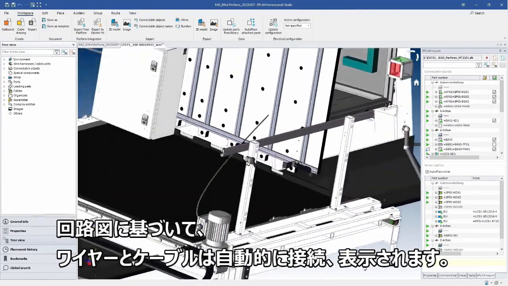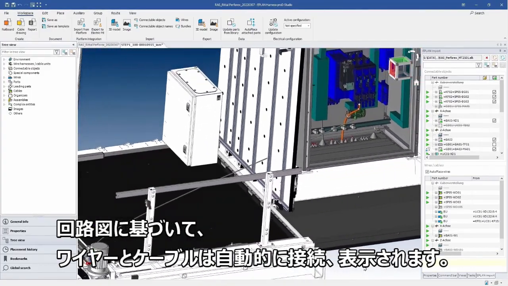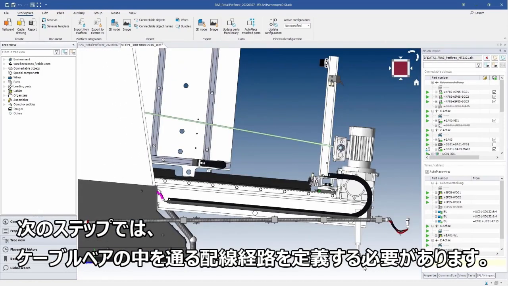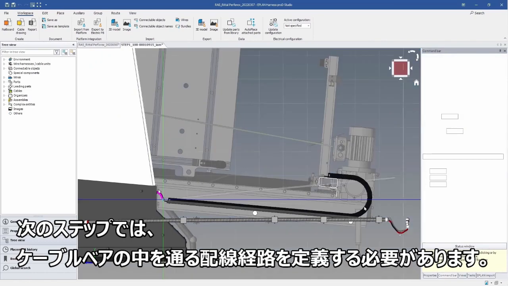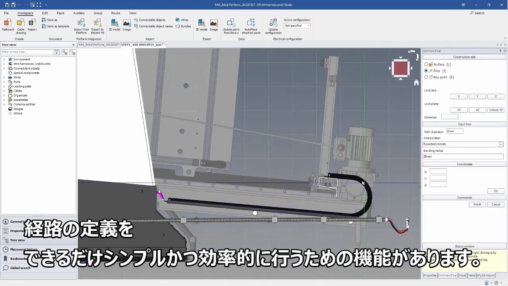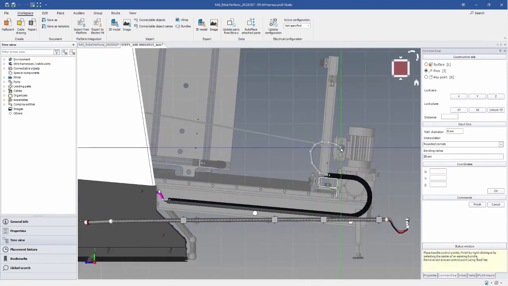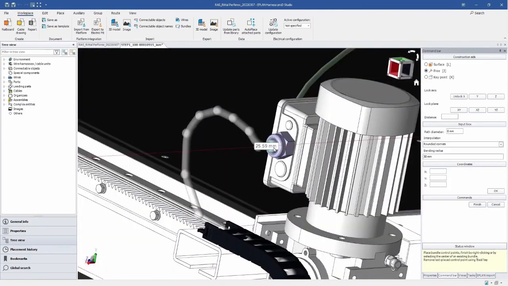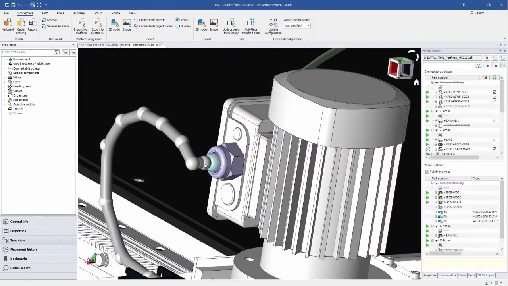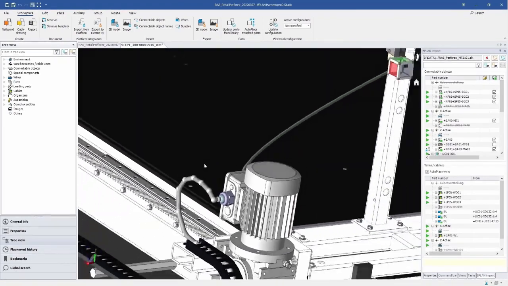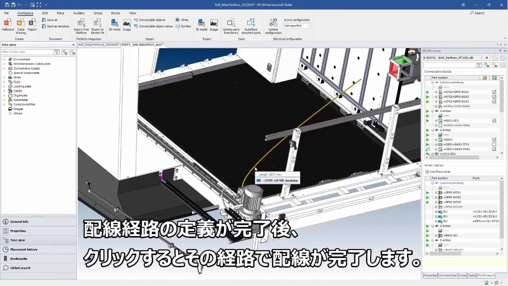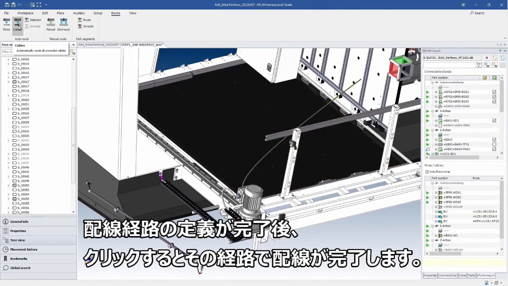Based on the planning in the circuit diagram, wires and cables are automatically displayed in a direct path. In a next step, the cable path has to be finalized inside this energy chain. Numerous placement aids are available to make installation as simple and efficient as possible. After completion of the network or individual segments, various options are available to get the cables into these paths.